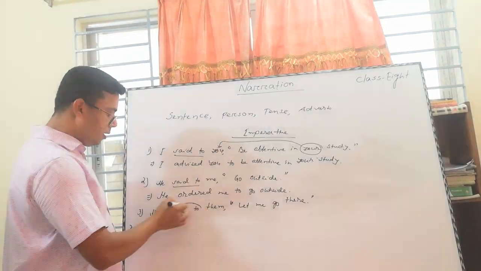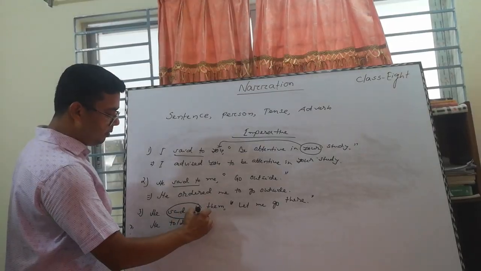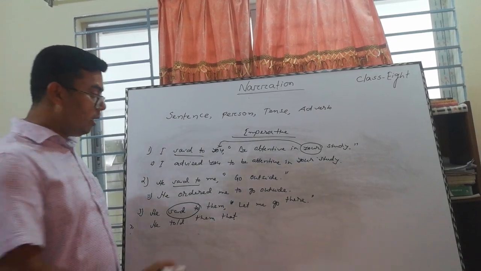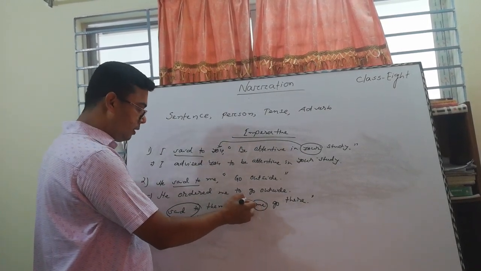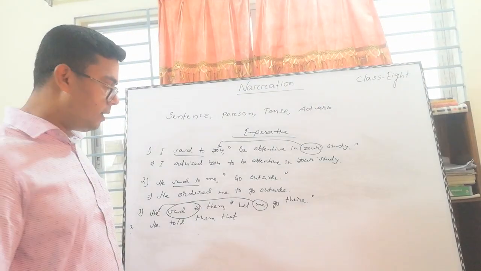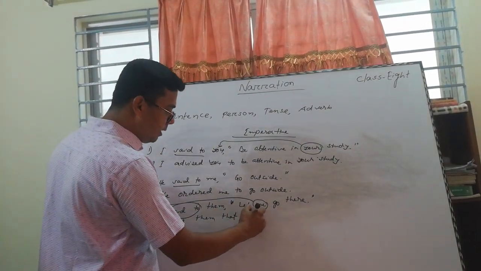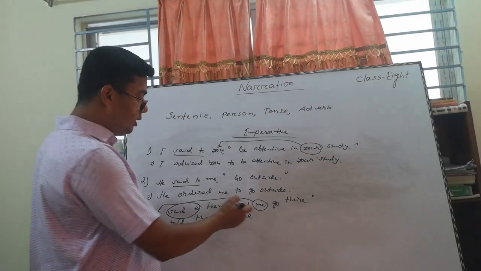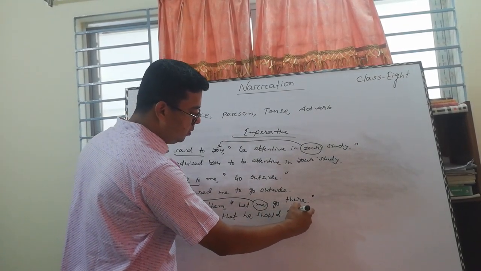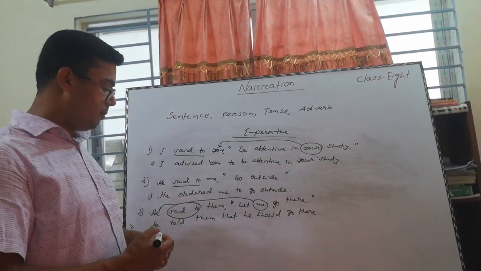That's why we are bound to write down here "told." That means he told them that. "Me" is first person, so first person should be followed by the subjective form of the reporting verb. So "me" has to become "he," a subject. Instead of "let," we have to write "should." He should go there. After a modal verb, you can't change the main verb.